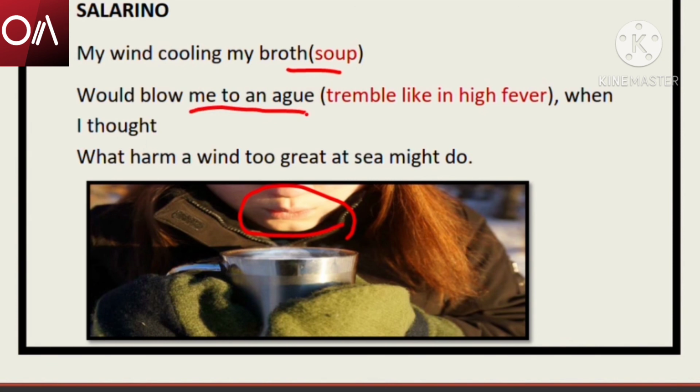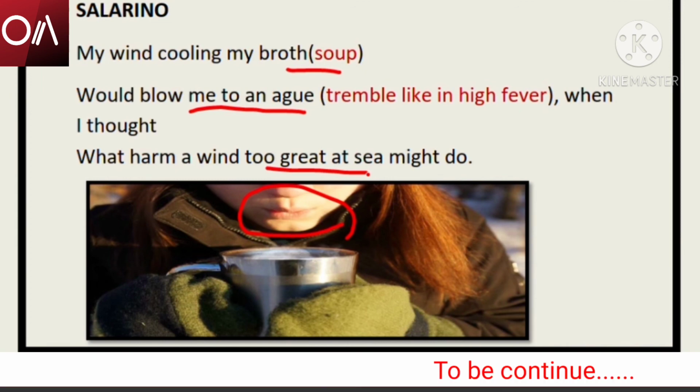I would be shaking at that fear that it would immediately come to my mind that now if a storm comes and attacks my ships, then all my ships will undergo shipwrecks and then I would be completely lost. I thought, what harm a wind too great at sea might do. So when I am given a soup and I am blowing on it, I suddenly start thinking that a huge storm can cause a lot of damage to my ships.